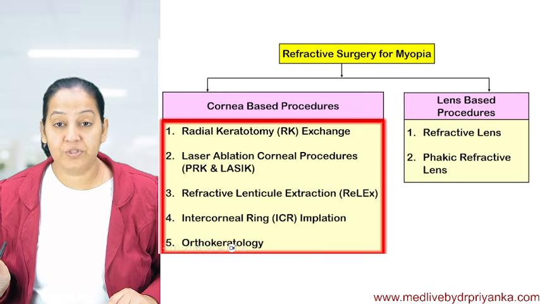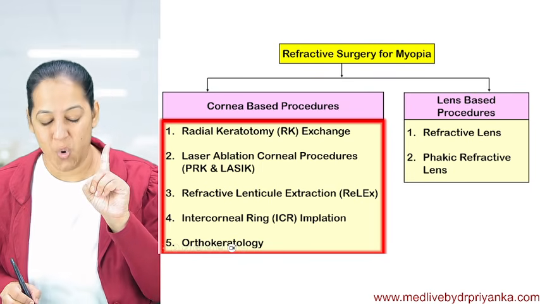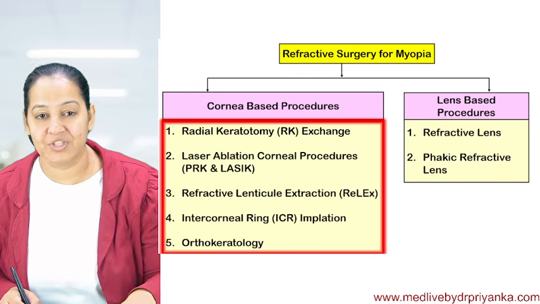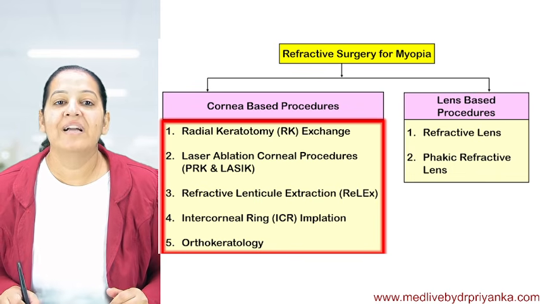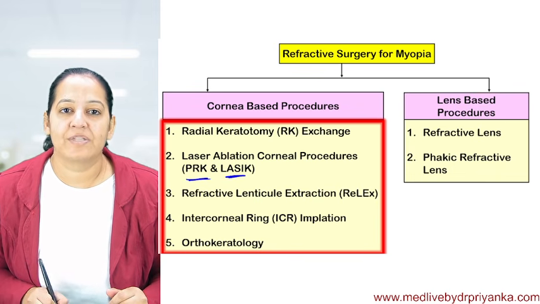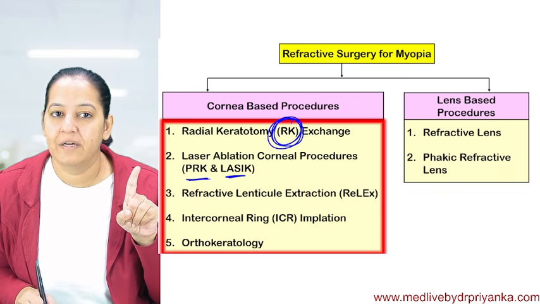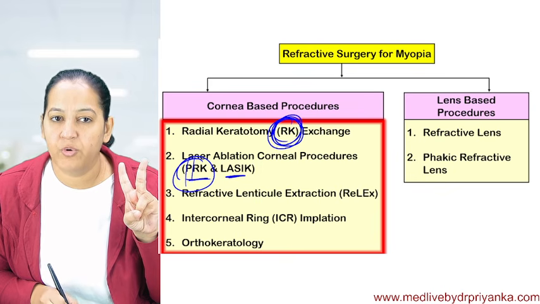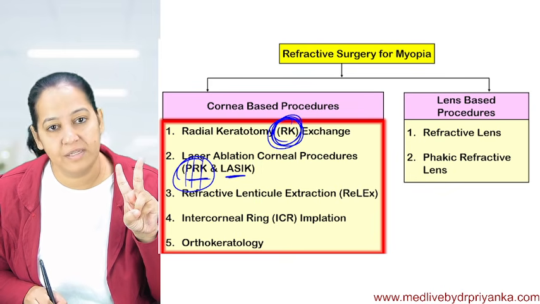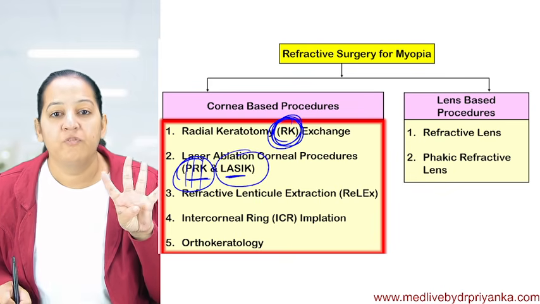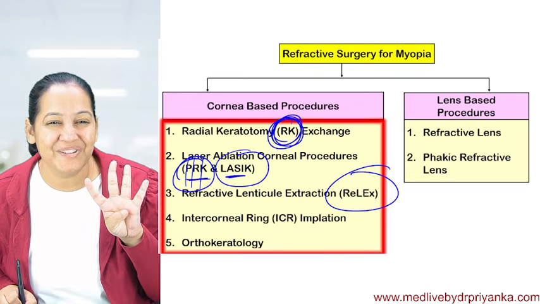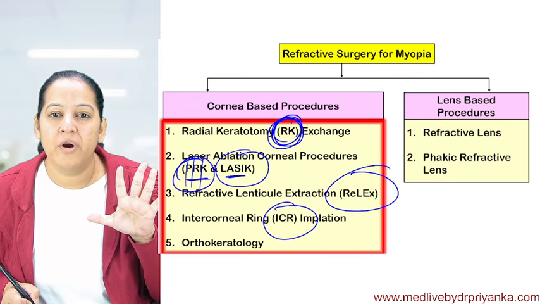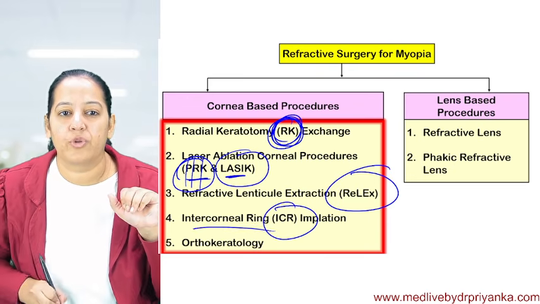So cornea-based procedures are done. People, can you show all 5 cornea-based procedures? Not 5. Actually, they are 6, because these are of 2 types, the laser based. So the first one was RK, radial keratotomy. The second is PRK, photorefractive keratectomy. The third is LASIK, you know the full form of LASIK. Fourth is ReLEx SMILE. The fifth is intracorneal ring implantation, and the sixth is orthokeratology.